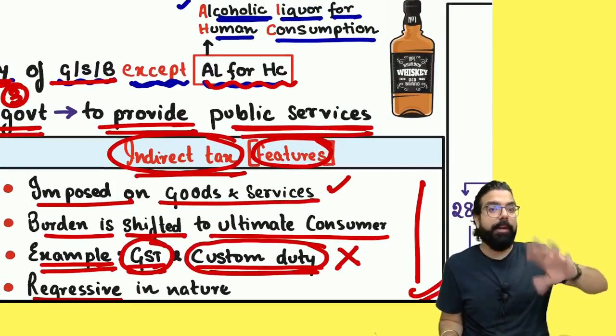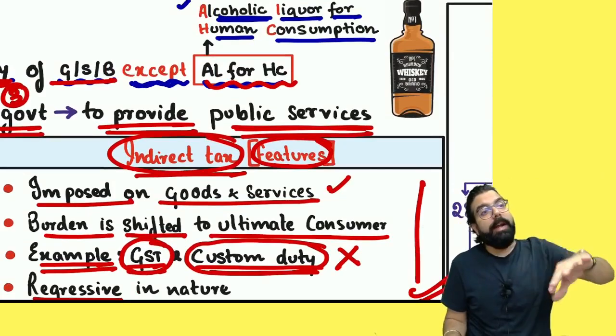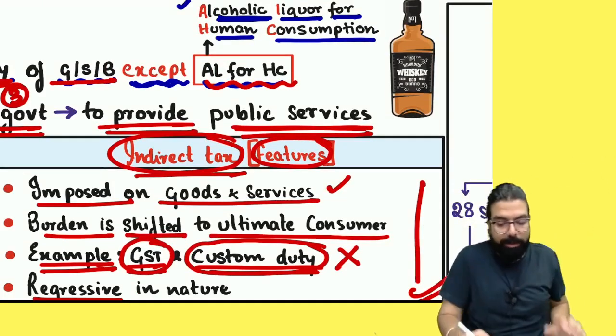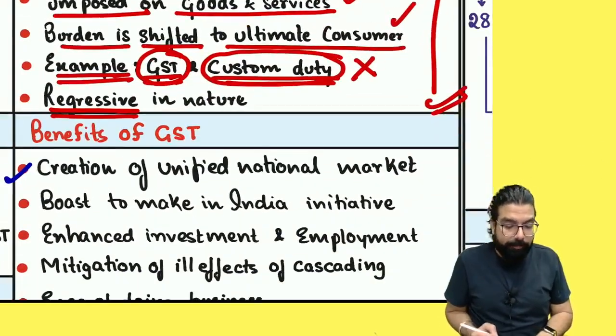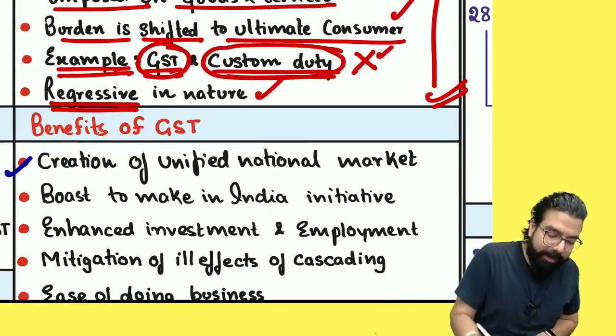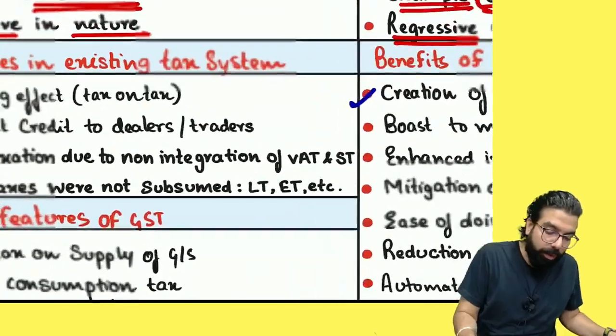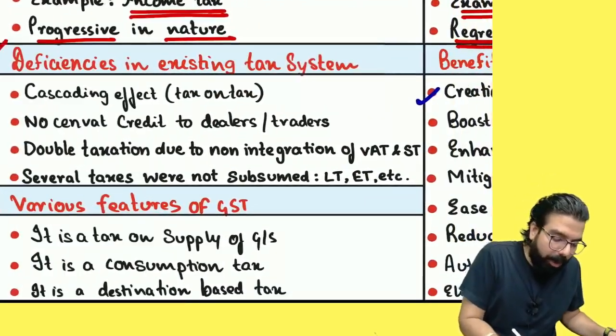Sir, indirect tax, the ultimate bakra. Baba, in the exam, don't write bakra anywhere. Indirect tax, the burden is ultimately shifted to the ultimate consumer. Indirect tax, the example is GST. Indirect tax is regressive in nature. Is my point clear to all? Chalo. Now I want to go ahead and talk about these deficiencies.